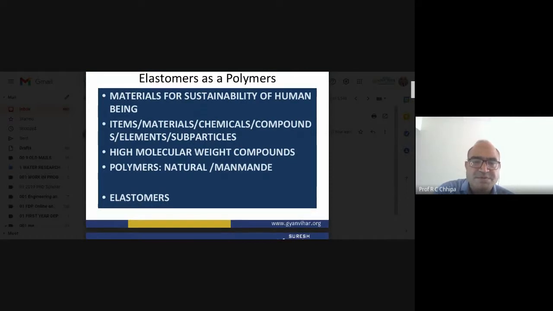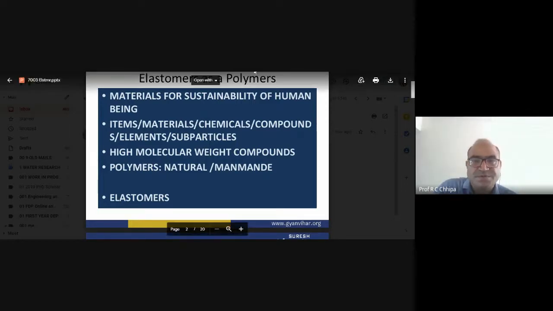So whatever high molecular weight compounds there are, they are polymers. Polymers are of two types based on their usage and application: as I discussed earlier, plastics are one class, and the second class is the elastomers. Now, based on origin, polymers are of two classes: natural polymers and artificial polymers.